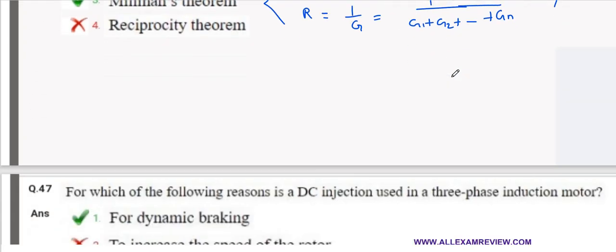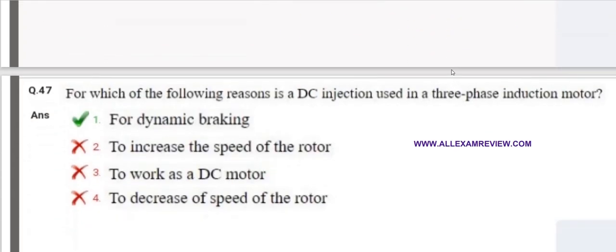For which of the following reasons is DC injection used in a three-phase induction motor? DC injection is used in a three-phase induction motor for the purpose of dynamic braking. DC injection means injecting DC voltage into the motor windings. Before DC injection braking can begin, the AC power to the motor stator must be disconnected.